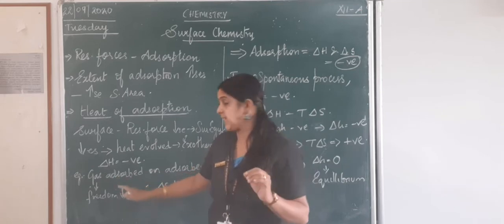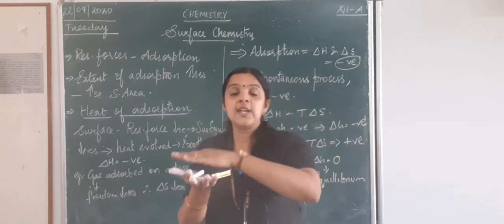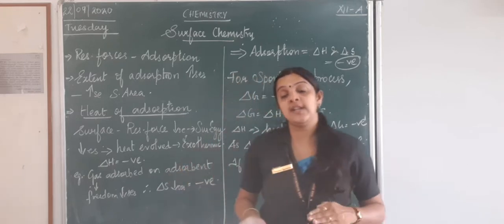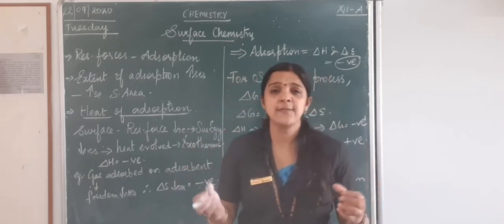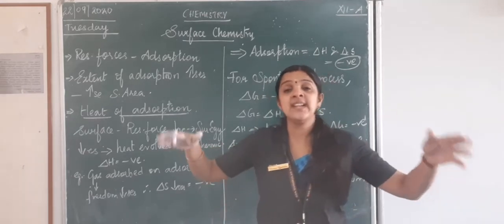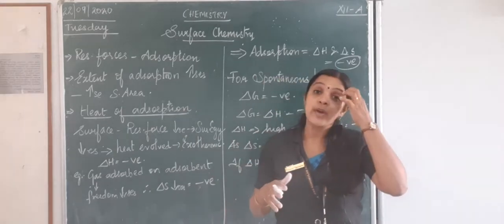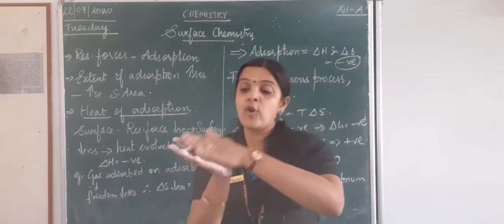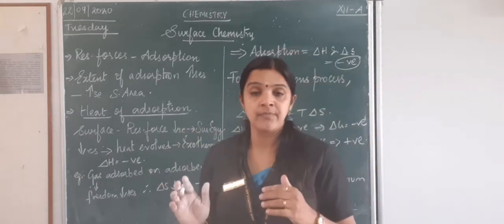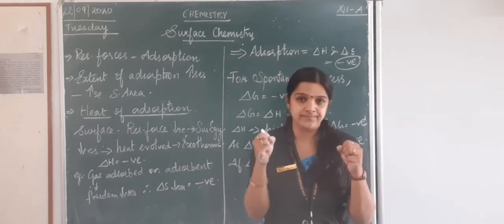If you take an example like gases, when they come and get accumulated on the surface of a solid, we know gases have high energy, they can move in any direction, the freedom of movement is very high. But assume once they come and fall on the surface of the solid, what happens to their freedom of movement? It gets restricted, right?